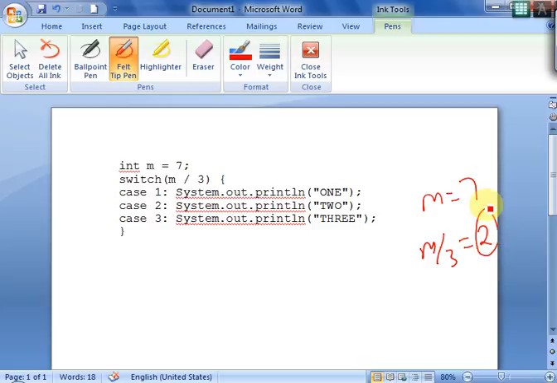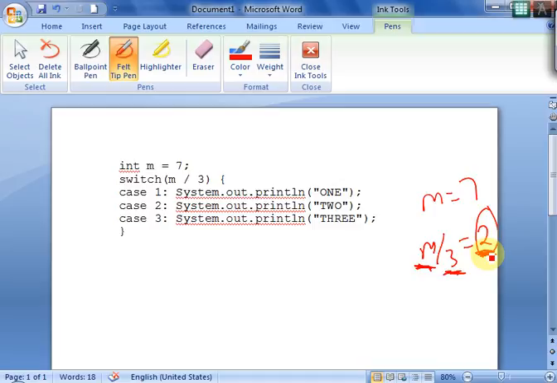Since it is an integer division, m is integer, 3 is integer, the result is also integer. You will not get 2.333. Why? Because the result what you have is an integer, because both the values in the division, m and 3, are integers, so the result will be integer. So you will just get 2 and skip 2.33 and all.